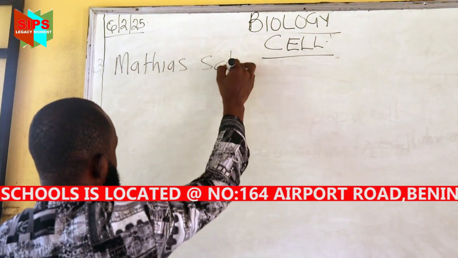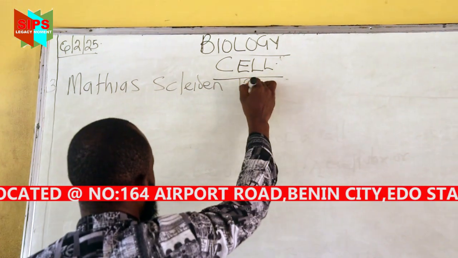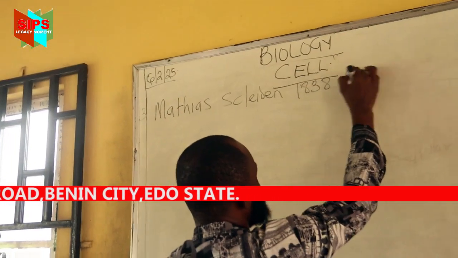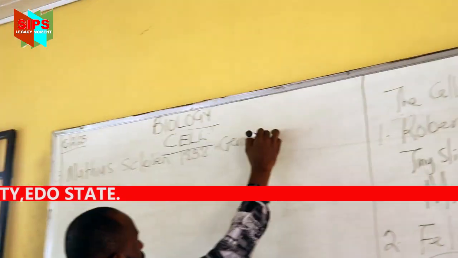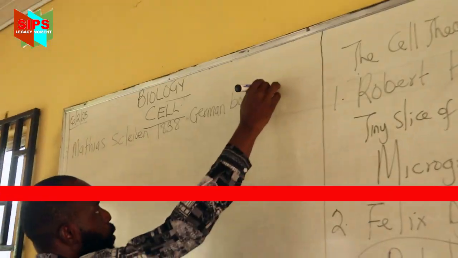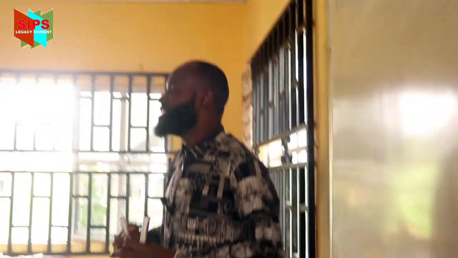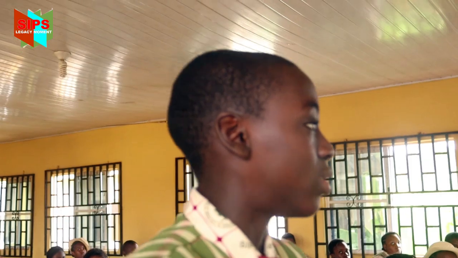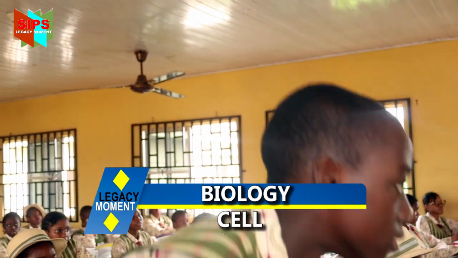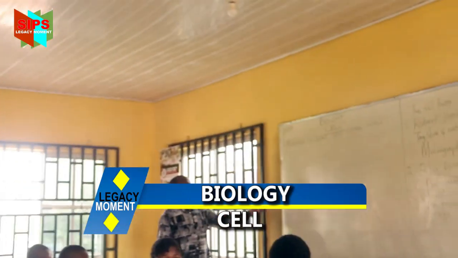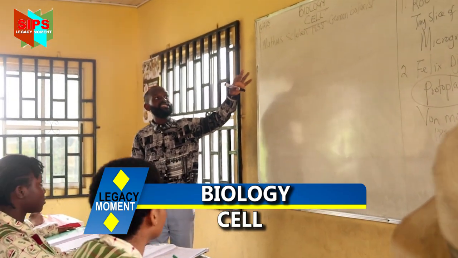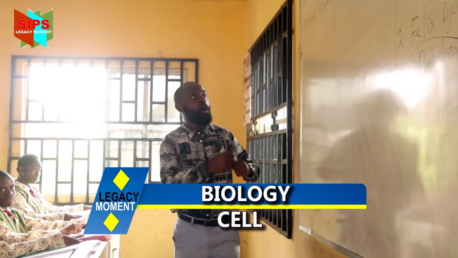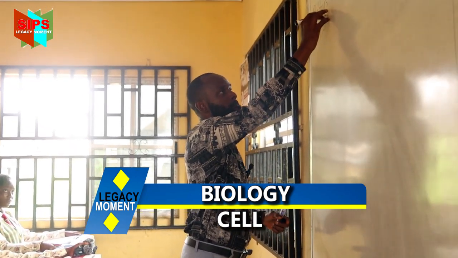Matthias Schleiden, in the year 1838. He was a German botanist. Class, when we say someone is a botanist, a botanist is someone that studies plants and flowers. Now, Matthias Schleiden in the year 1838 was a German botanist, and he discovered that the body of plants were made up of what?